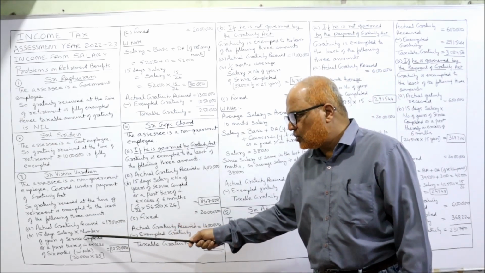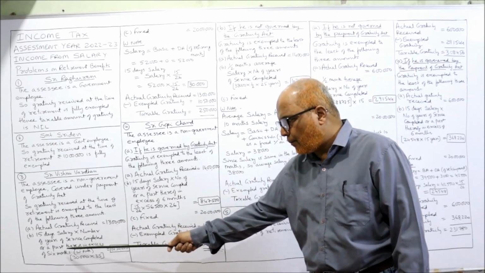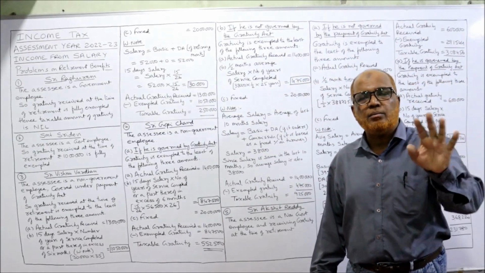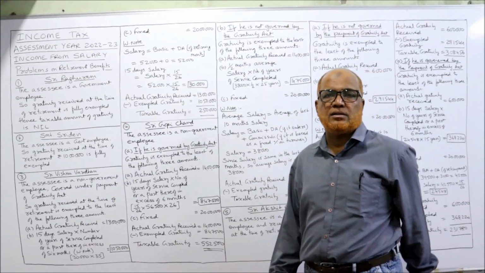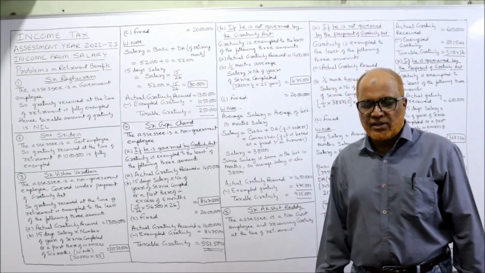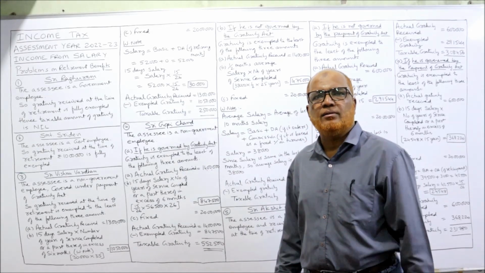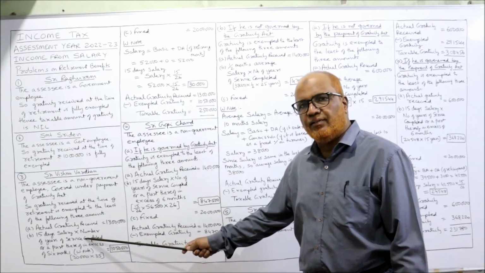15 days salary into number of years of service completed or a part thereof in excess of 6 months. These are the wordings given by Income Tax Act. The same wording you have to write. So the number of years of service is given in the problem. That is how many years? 35 years he has given. The number of years of service is 35.